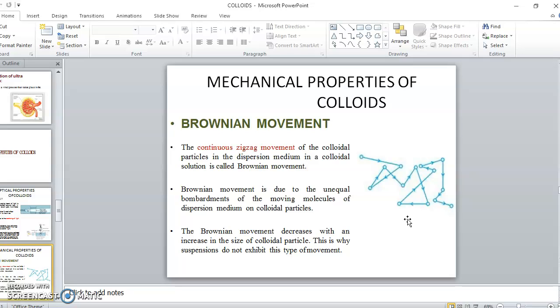And why is there that kind of zigzag movement? Because whenever the particles come closer, there will be an uneven bombardment. They will collide with each other. If the collision is even, what happens? They will return back.